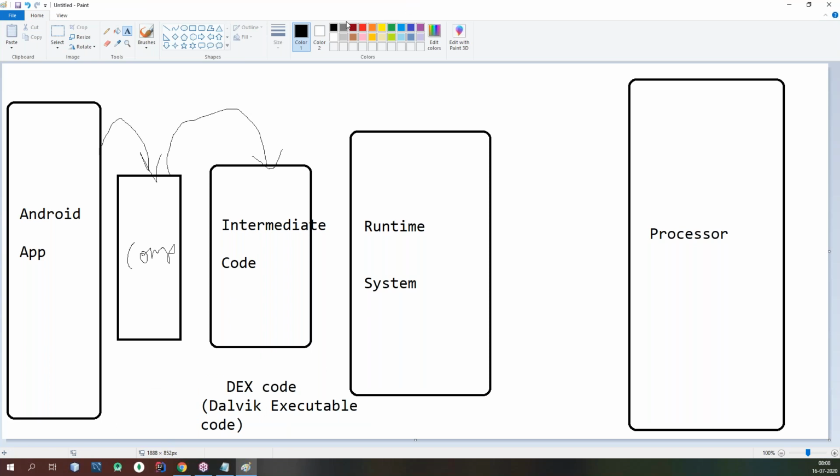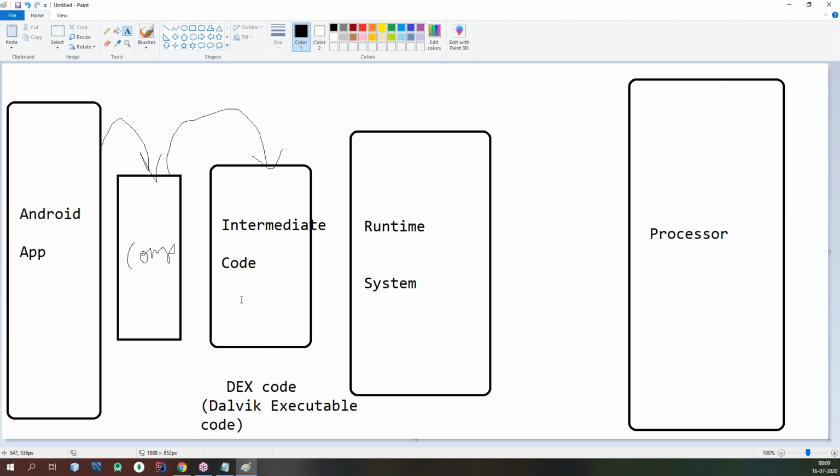In Java, whenever you compile your Java application, your Java compiler translates your Java code into intermediate code, that is nothing but bytecode in Java. Those bytecode instructions are saved into a class file.